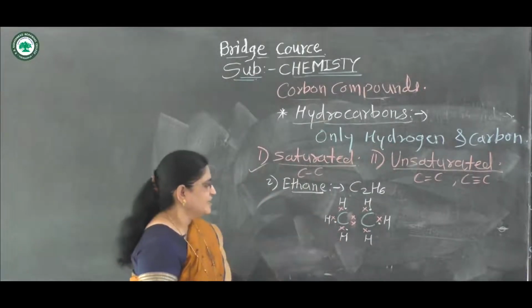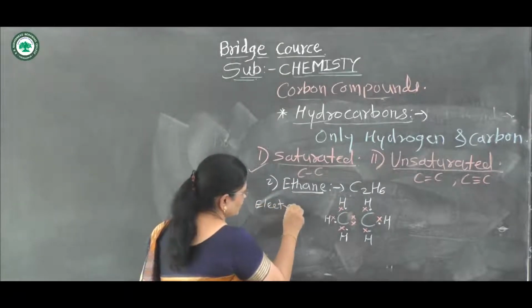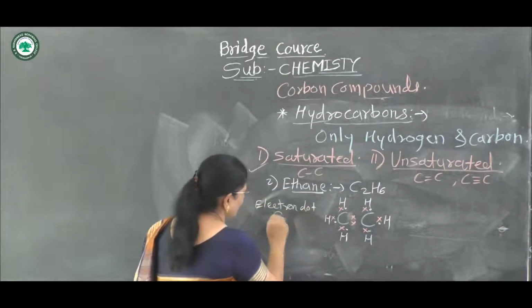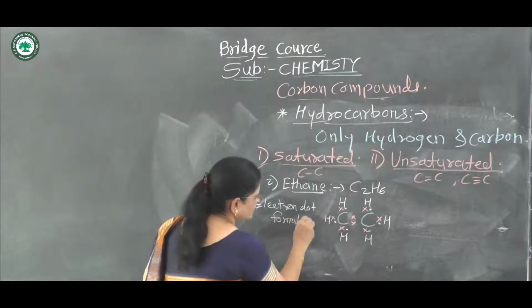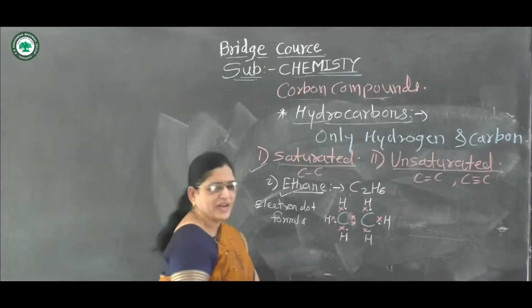In this way it forms the electron dot formula of ethane.